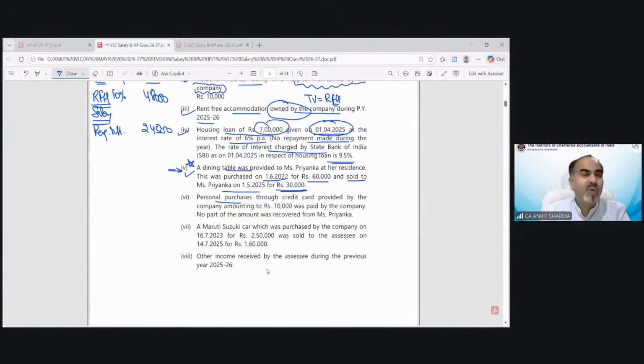Can you tell me the provision for this dining table? What do we need to do? Navneet is saying 10% SLM. Okay. Any more suggestions? Mahalakshmi is saying 10% SLM.